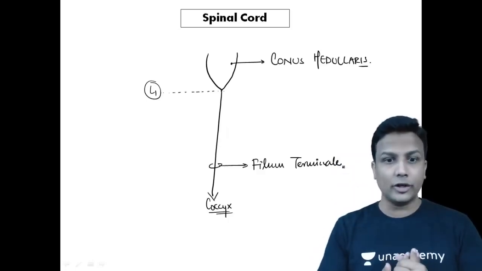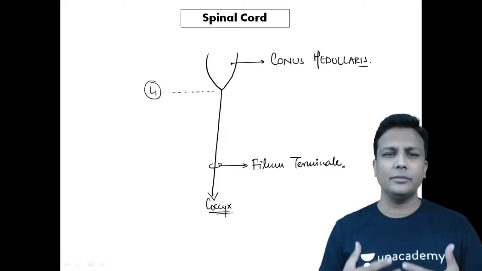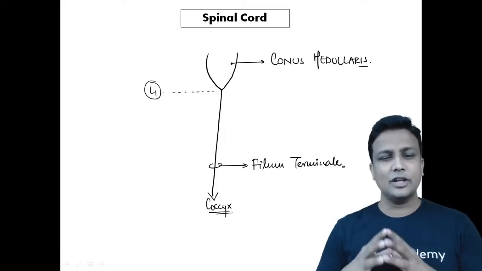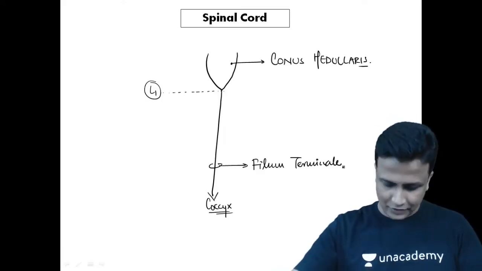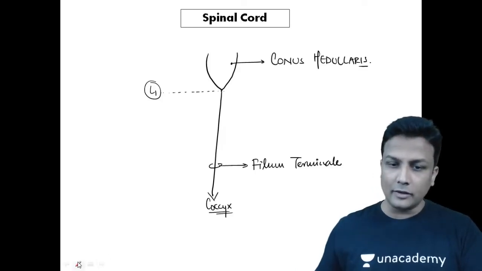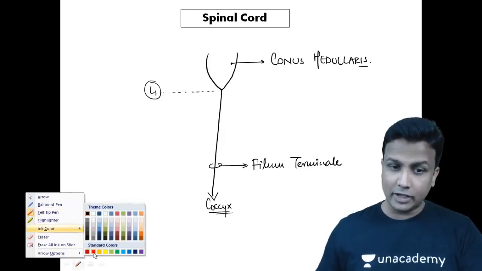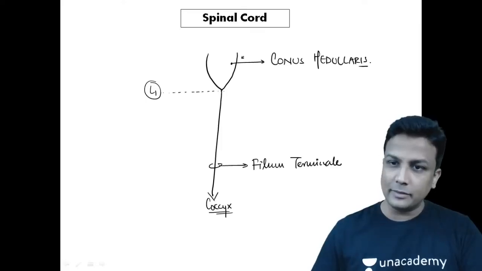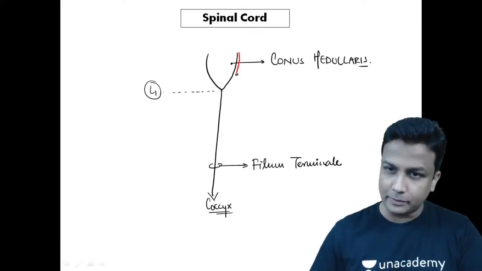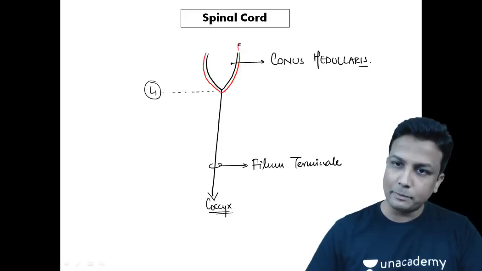Now the most important question here is, what is filum terminale, sir? What is this filum terminale? So I hope you all remember that our brain and the spinal cord are covered by 3 meninges. And out of those 3 meninges, guys, the innermost meninge will be the pia mater. So imagine this red colored line to be your pia mater right now. That innermost meninge will be your pia mater.